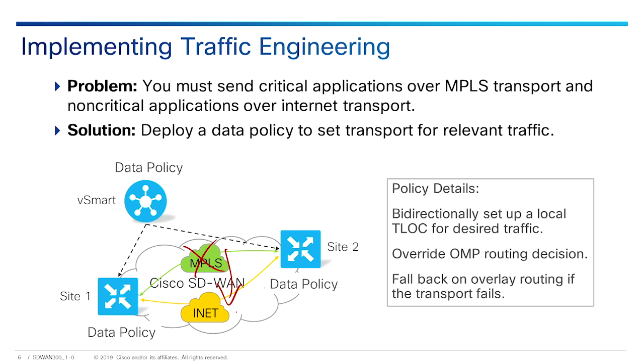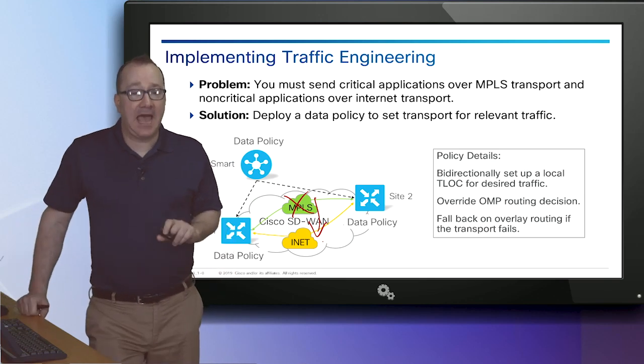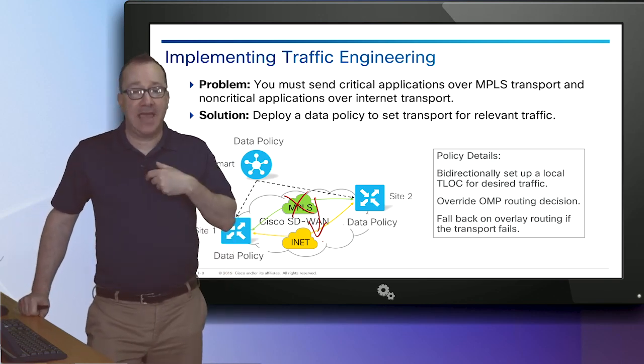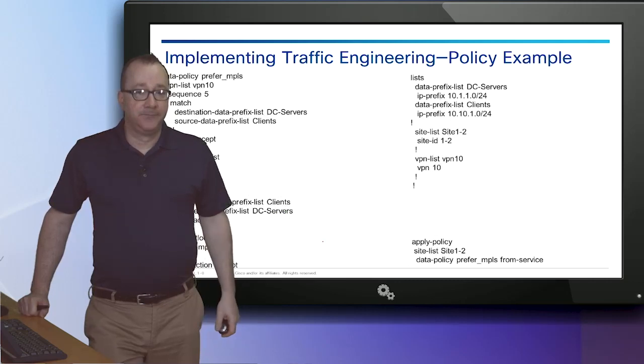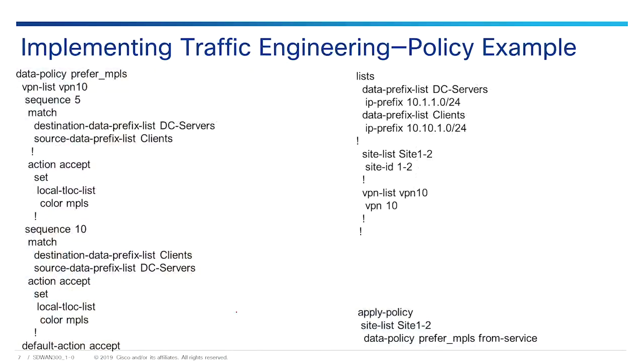The whole goal here is this. I don't want to create 65 backup routes for different circuits. I want this to happen automatically and seamlessly without me having to configure it. So, as always, we're going to define our groups of interest up here, and we're actually defining the groups of interest over here. So we have a data prefix for DC servers and clients. And then we have a site list for 1 and 2 and our VPN list of 10.